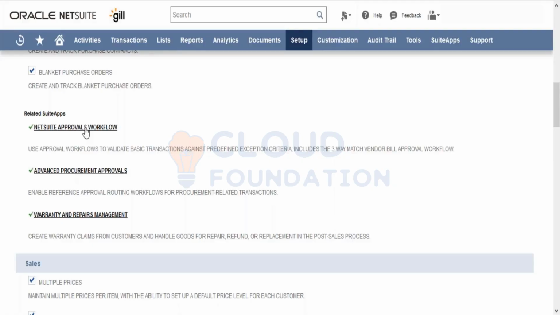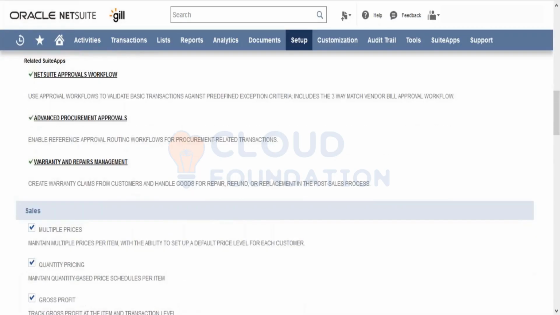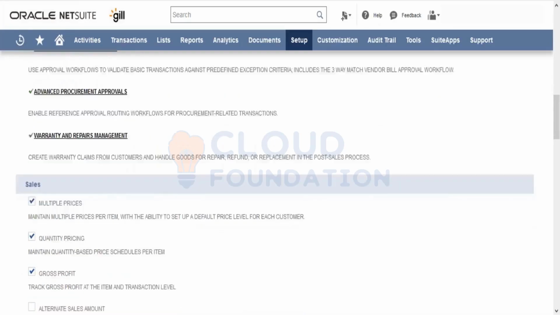We have those blanket purchase orders, request for quote and all other stuff. In case you want that, we can use that. And we also have a warranty and repair management suite app. In case you want to claim warranty for customers, then we can start using this warranty and repairs.